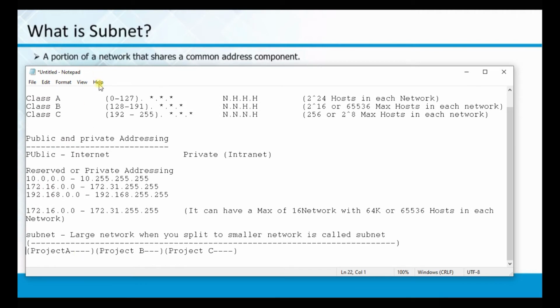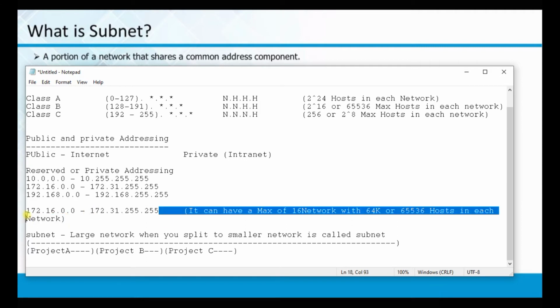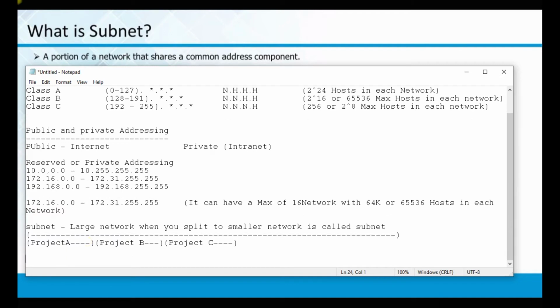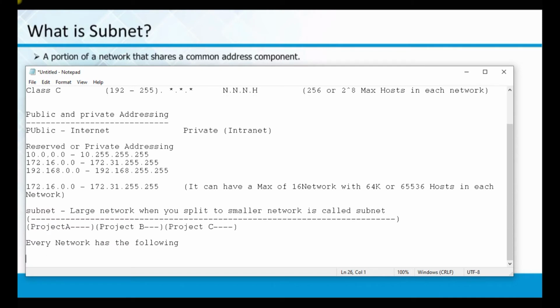Let me select one of the networks. As I have selected this particular one, I'll split this network now. But before that, please understand that every network has the following. The first one is called the network address, the starting address.